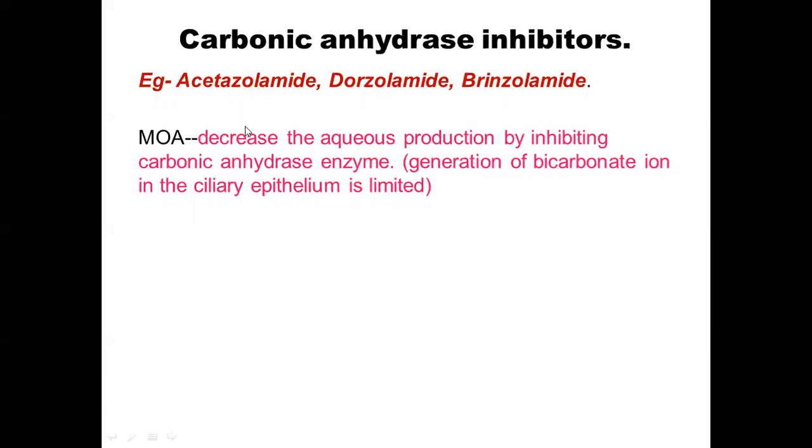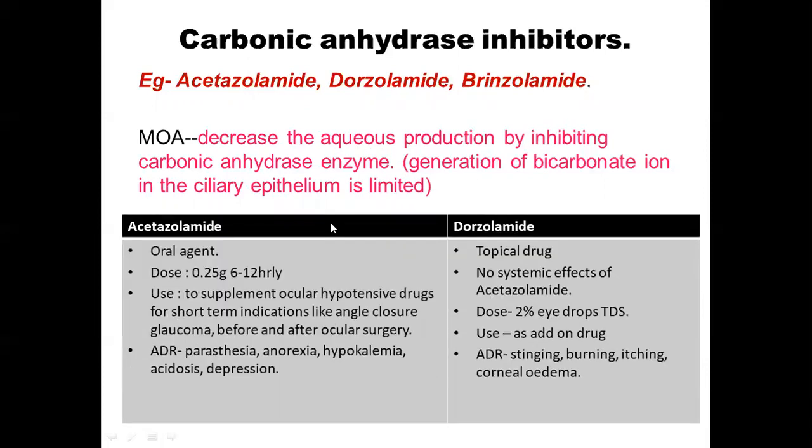I already told you it is inhibiting the carbonic anhydrase enzyme, and thus it decreases the aqueous production. The drugs are as follows: acetazolamide and dorzolamide. Acetazolamide is used only to supplement the ocular hypotensive drugs for short-term indications like angle closure glaucoma, before and after ocular surgery. It is not used on a chronic basis because it has a lot of ADRs. You can see the ADRs here: paresthesias, anorexia, metabolic and electrolyte disturbances like hypokalemia, acidosis, and even depression can occur